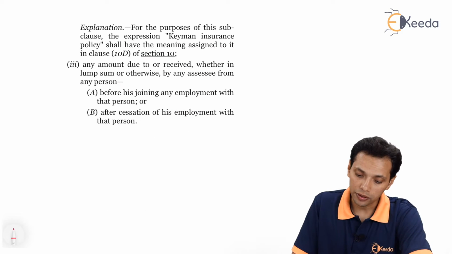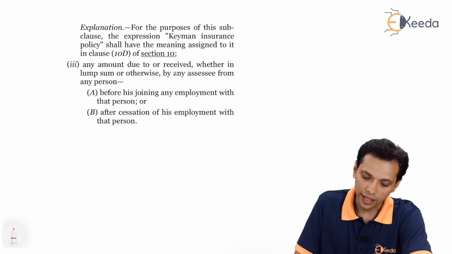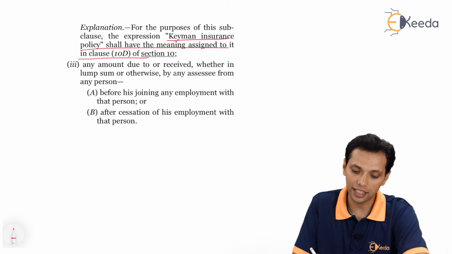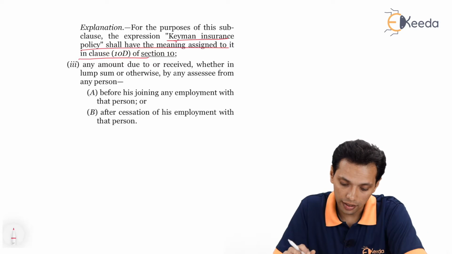Explanation: for the purposes of this sub-clause, the expression keyman insurance policy shall have the meaning assigned to it in clause 10(10)(d) of section 10.